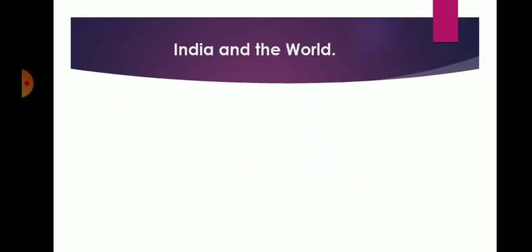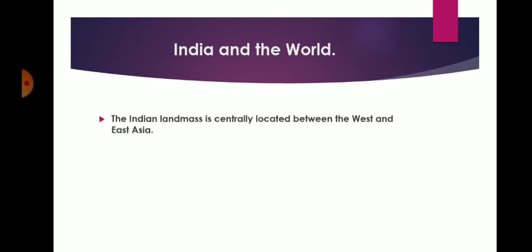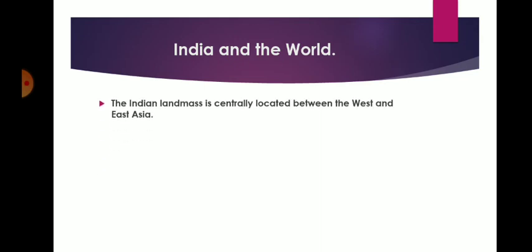Then, India and the world. The Indian landmass is centrally located between West and East Asia. If you see the map of the world, you will find that India is located between West and East Asia.